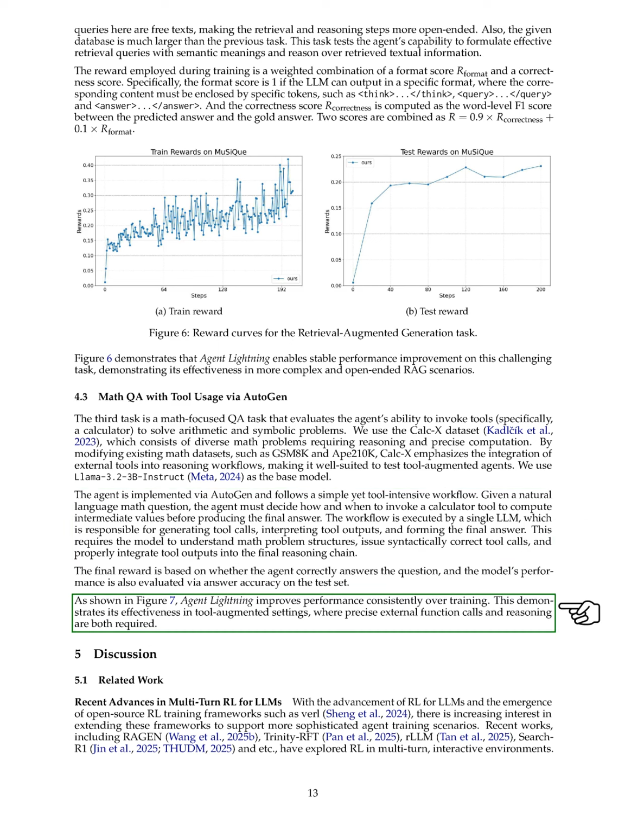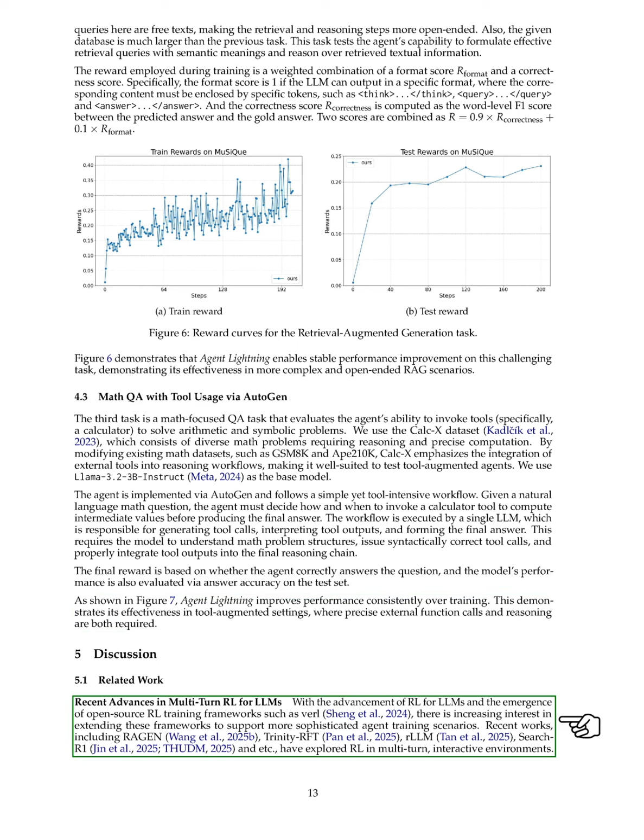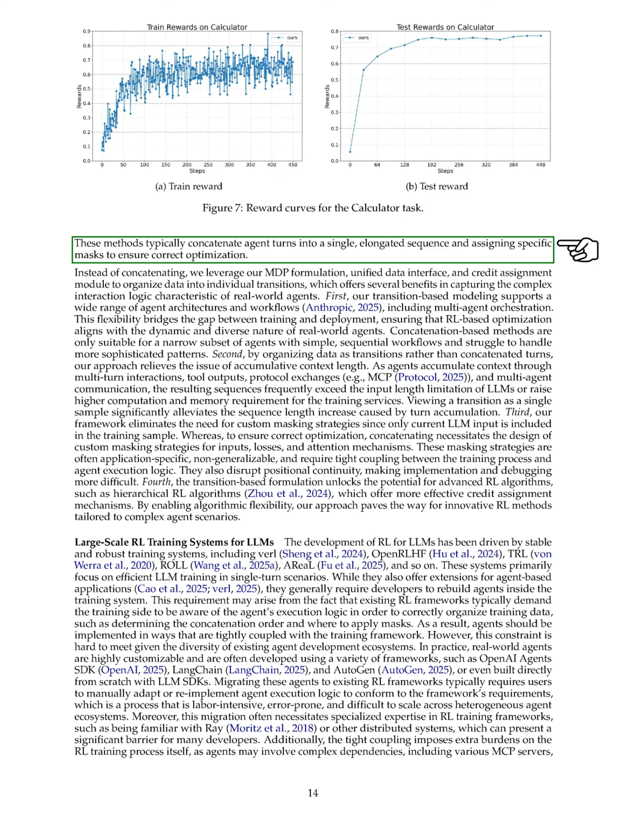Finally, we explore recent advancements in multi-turn reinforcement learning for large language models. With the growth of reinforcement learning and the availability of open-source training frameworks, there is a rising interest in applying these frameworks to more complex agent training scenarios. Recent studies have investigated reinforcement learning in multi-turn, interactive environments. These methods often concatenate agent turns into a long sequence and apply specific masks for optimization.